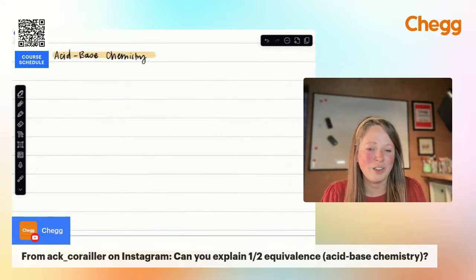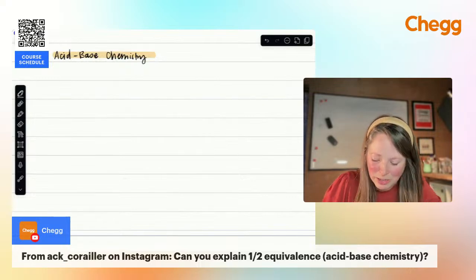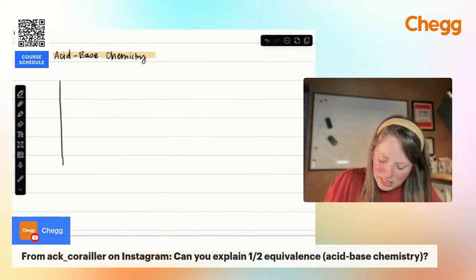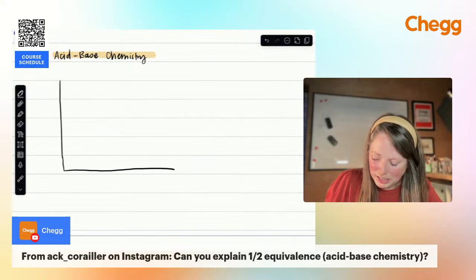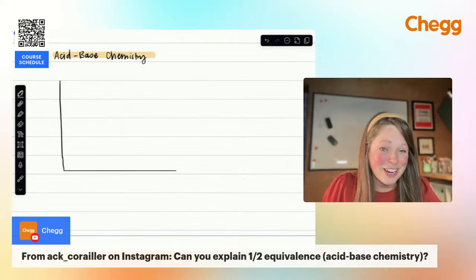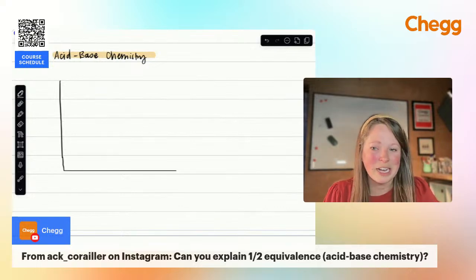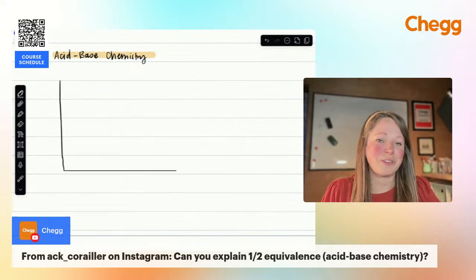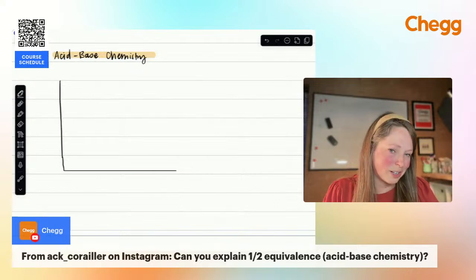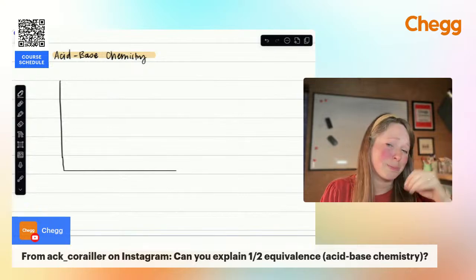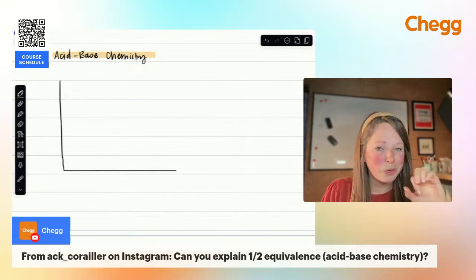And it's great that you've noticed the half equivalence point. So I'm going to draw out a titration curve. I think that's going to help you all see this. It's a good hack to remember that something happens at the half equivalence point. So in Chem 1, in high school chem, it's really easy. Do everything with strong acids and strong bases, and your equivalence point happens right at a pH of 7. It's a perfect neutralization. Super easy.